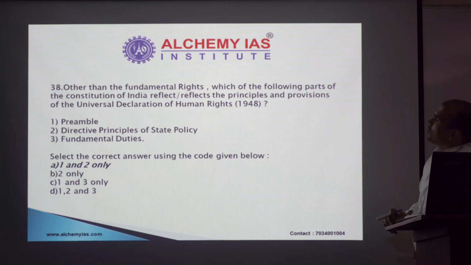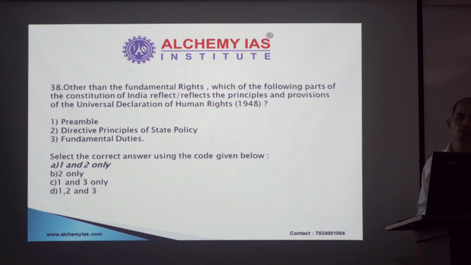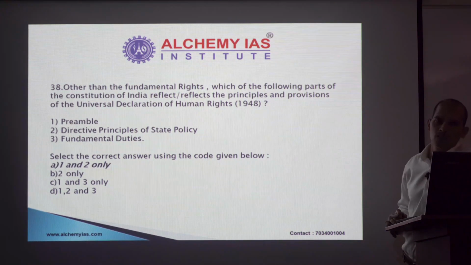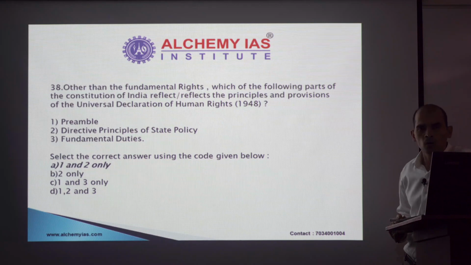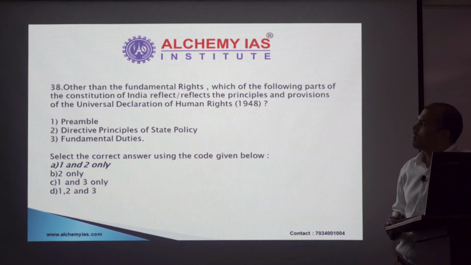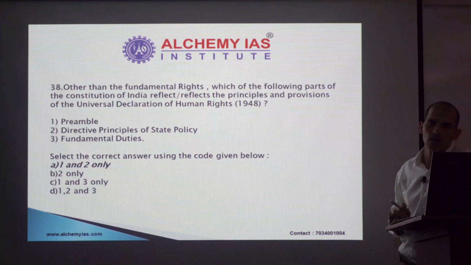Other than fundamental rights, which of the following parts of the constitution reflect the principles and provisions of UDHR? 1948. So definitely our preamble talks of a lot of things about human rights, about providing justice to its citizens. Same is the case with DPSPs. Fundamental duties were not part of the constitution originally, they were added by the 42nd amendment. So with this kind of information in your mind, you can probably negate statement 3 and come to a conclusion that statement 1 is correct in this case.